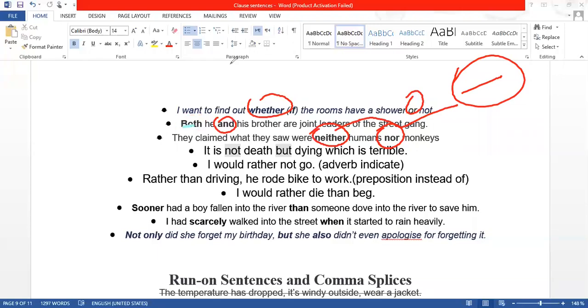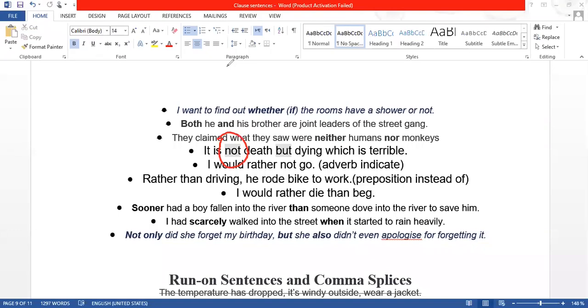Then we have another one, not but, which is also a correlative conjunction. It is not death, but dying, which is terrible. Now, if you tell me, sir, you just told us that it should be parallel. Here we have a noun, and here we have a verb. But dying, the ing form, can be a noun as well.